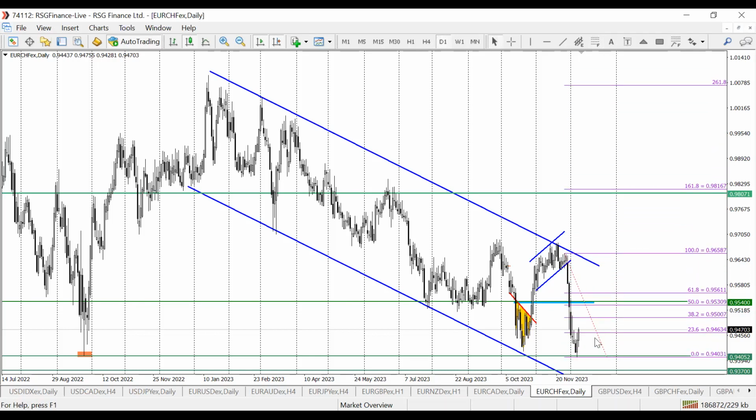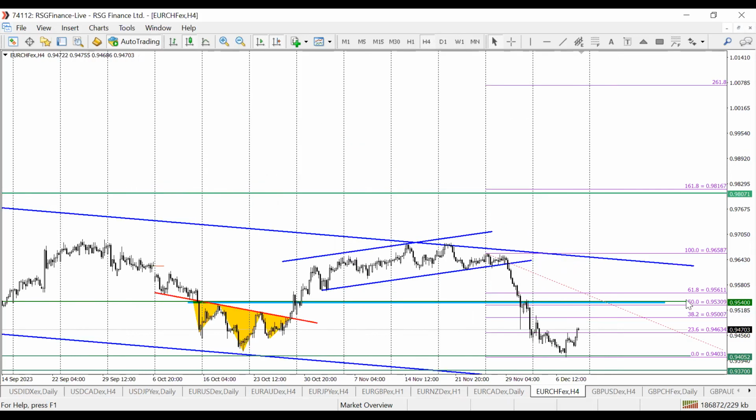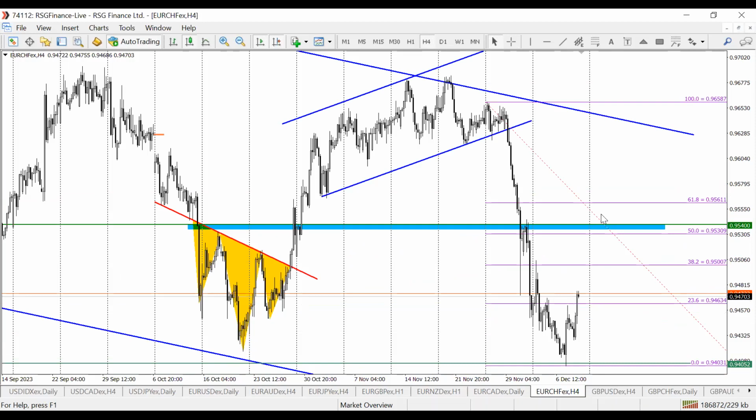So any retracement around the 38 and 50 level, and that's exactly the same level I gave to us. If we see price retrace up to this level, the 38, 50, probably 61, but I don't believe it will get there. I think it will make a stop around the 50 Fibonacci level. Then we begin to look for short positions. So this will be my trade. This will be my bias on this particular pair, Euro Swiss franc.